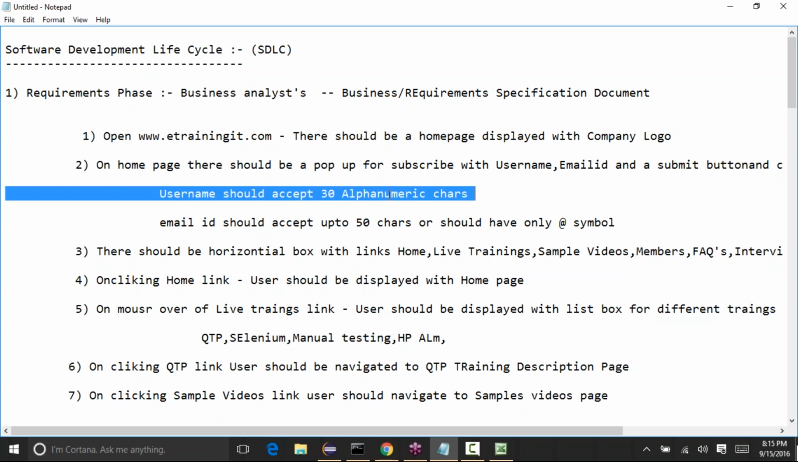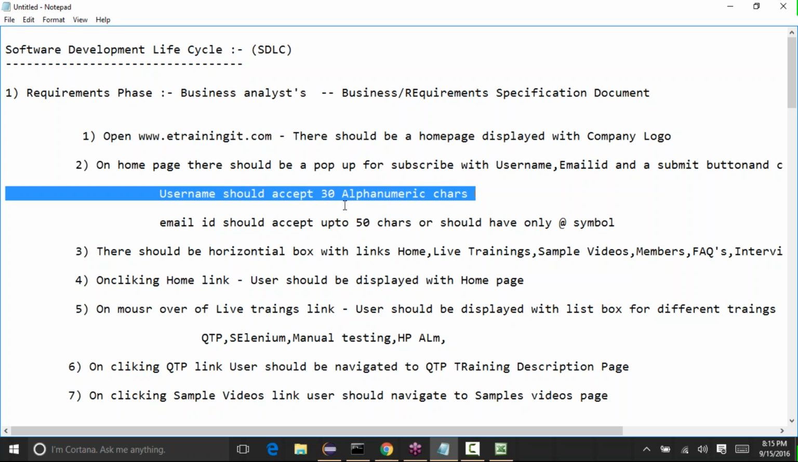Okay, so if it says alphanumeric characters, it might also say that only alpha may not be accepted, only numerics may not be accepted. It should be a combination of both alpha and numeric characters. So everything will be precisely specified in your requirement. Based on that itself, we will write the test cases.